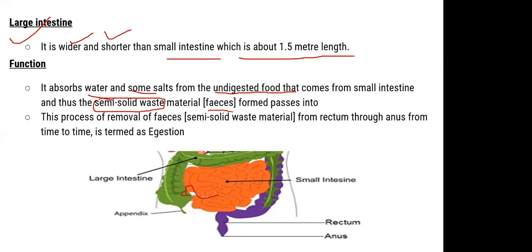material, जिसको हम क्या बोलते हैं, feces बोलते हैं या waste product कहते हैं, it goes out, right? The process of removal of feces, the semi-solid waste material, from the rectum through the anus from time to time is termed egestion, or we can say excretion, right?